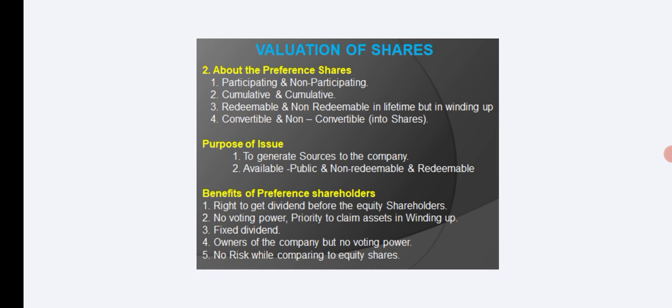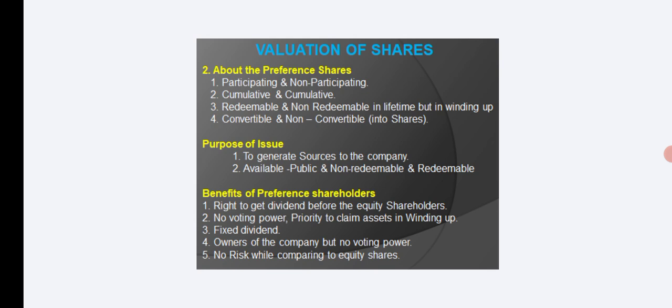Benefits of preference shares are a right to get a dividend before the equity shareholders. Preference shares do not have voting power. Preference shareholders get priority to claim assets in the winding up.